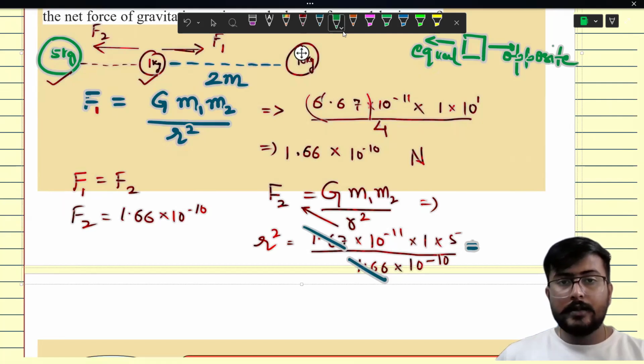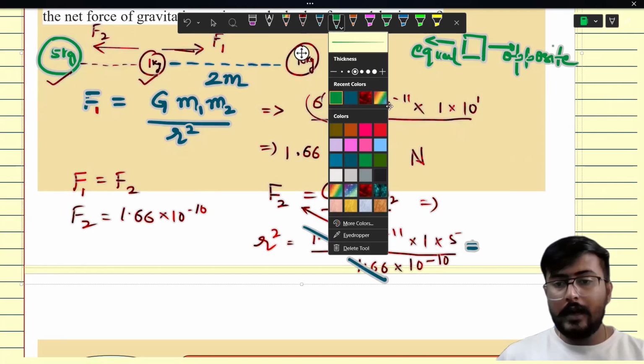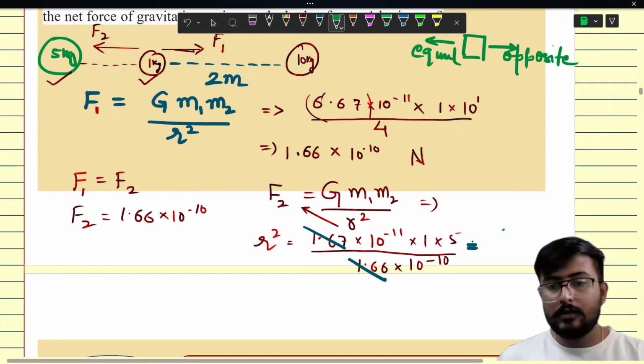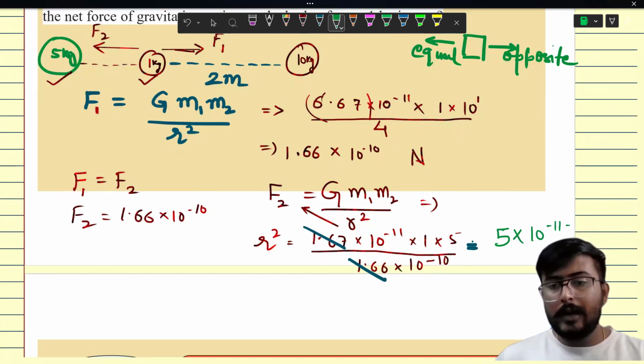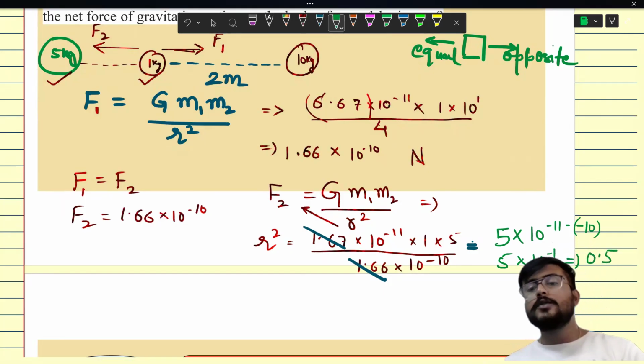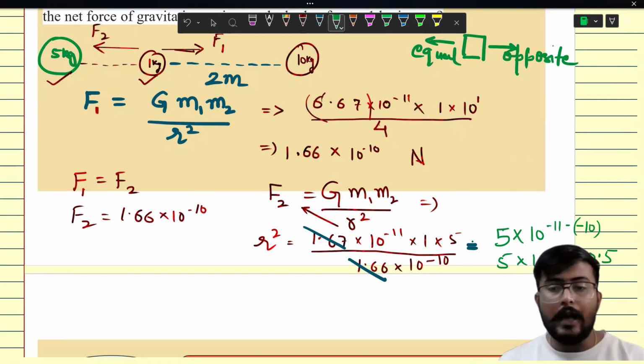What we have is 5 over here and 10 to the power minus 11 minus of 10. What is this minus and minus? It will become plus. So we can say 5 into 10 to the power minus 1, that is equal to 0.5. Getting it? So 0.5 is the answer for r square.